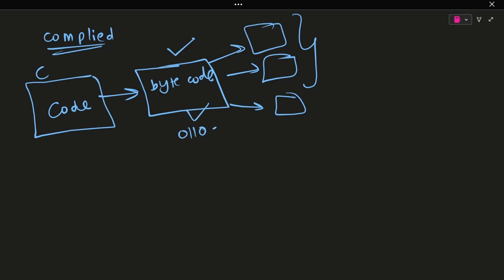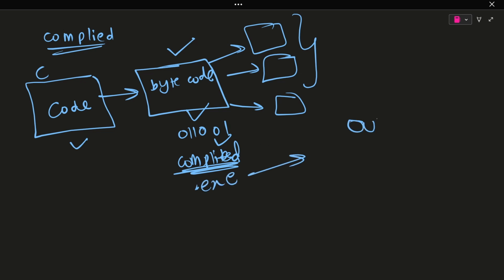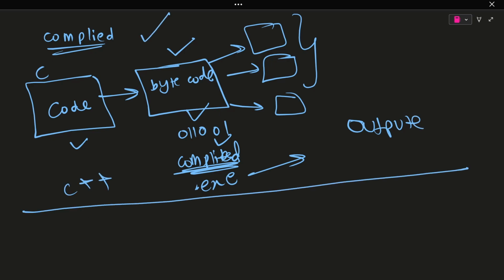This is the zeros and ones. So this is the human readable form, and this is the bytecode, the compiled code. After this compiled code, now this is the .exe file. Now you need to run this exe file to get the output. So this is known as compiled languages. C++ is another example of the compiled languages.